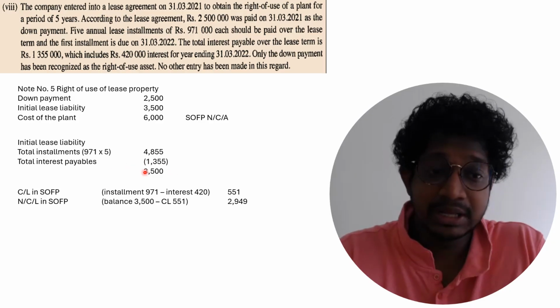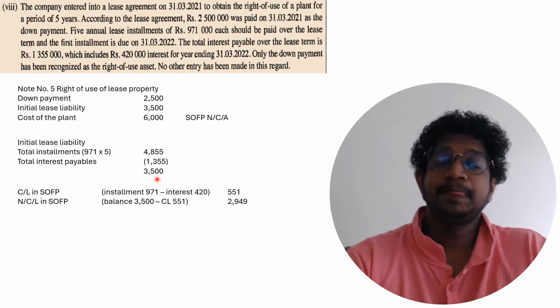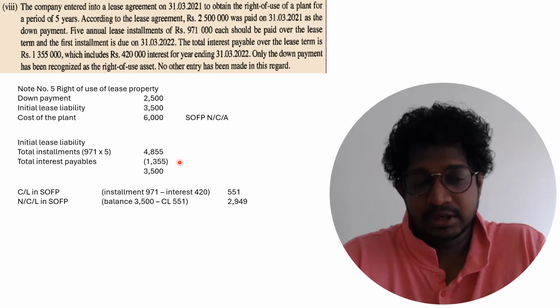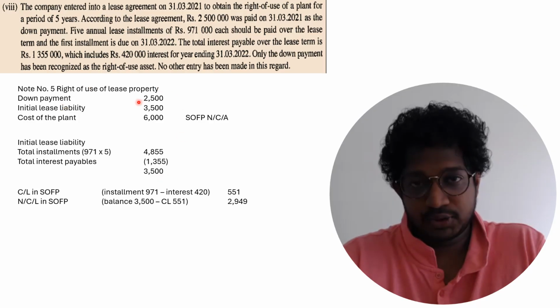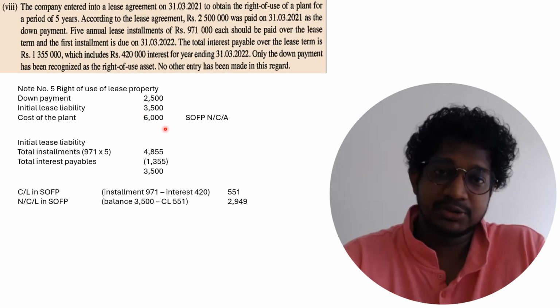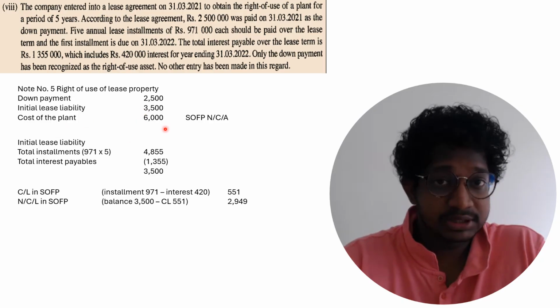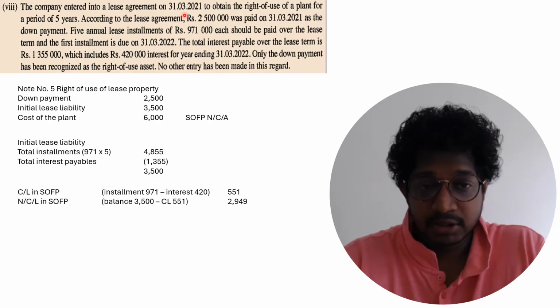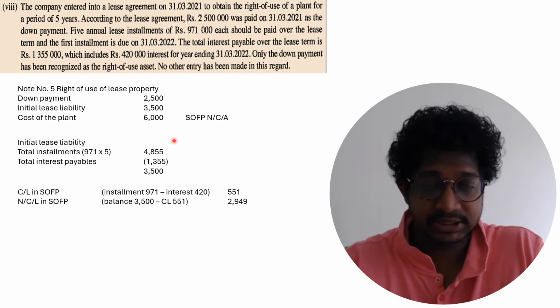Then you can find out the initial lease liability, 3,500. So the down payment that you paid is 2,500 and the initial lease liability 3,500. So the cost of the plant is 6,000 and you are not doing depreciation for this year because you purchased this on 31st March 2021.